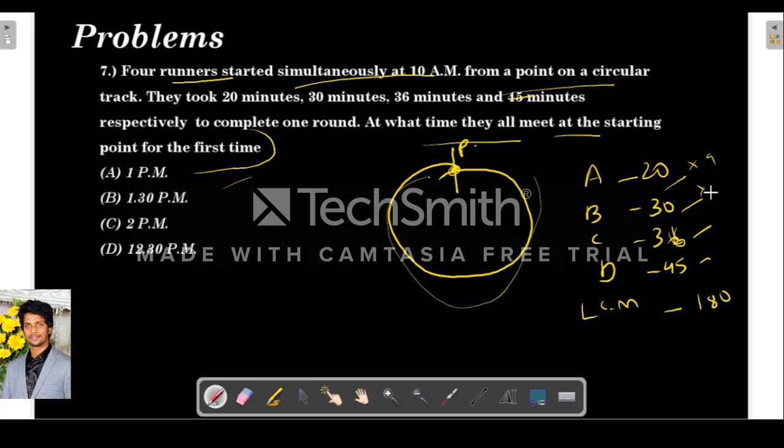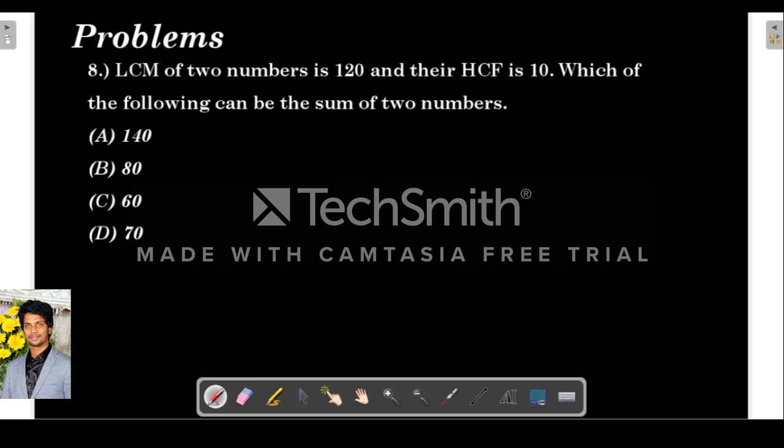This is a simple LCM you can find out, because see here 20 into 9, 30 into 6, 36 into 5, 45 into 4. So 180 is the LCM. So after 180 minutes they will meet again for the first time. 180 minutes means 3 hours. So 10 a.m., 11 a.m., 12 p.m. and 1 p.m. So they will meet again at 1 p.m.